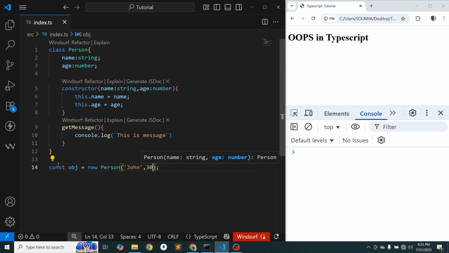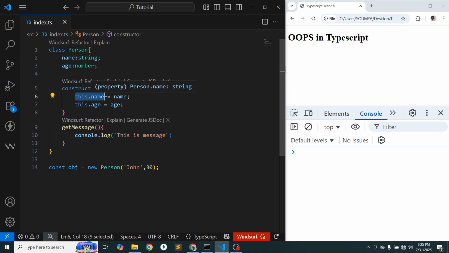This obj is the object of Person, and when you create any object, by default it calls the constructor. So John goes to this name, and 30 goes to this age.